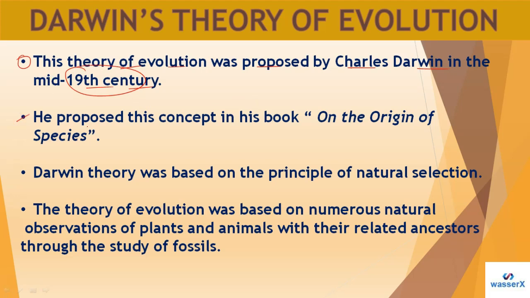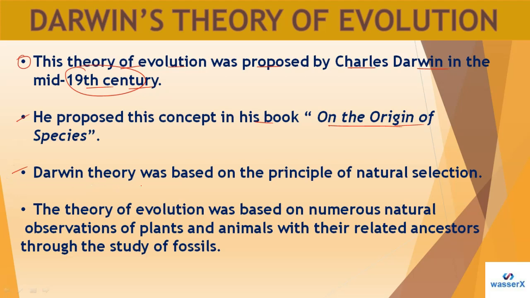He proposed this concept in his famous book, On the Origin of Species, right?